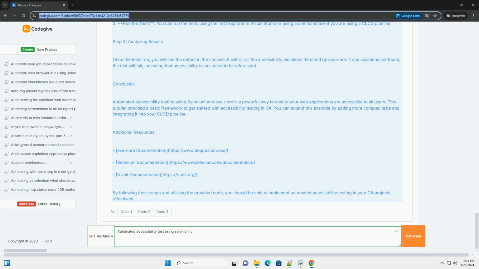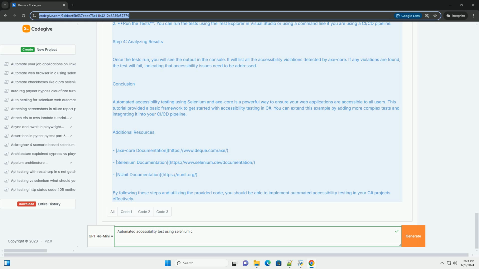// Print results. Console.WriteLine, accessibility violations, results.Violations.Count. Foreach, var violation in results.Violations. Console.WriteLine, violation ID, violation.Id. Console.WriteLine, description, violation.Description. Console.WriteLine, impact, violation.Impact. Foreach, var node in violation.Nodes. Console.WriteLine, HTML, node.Html.